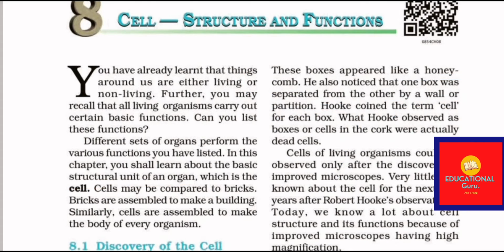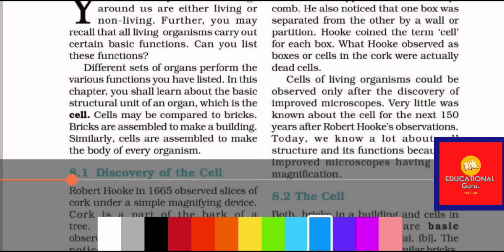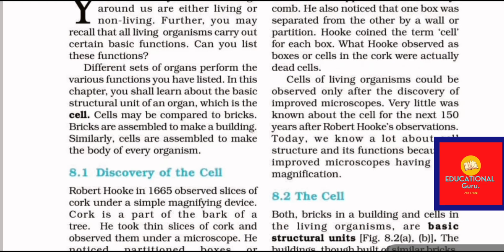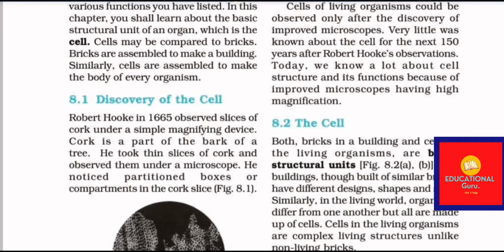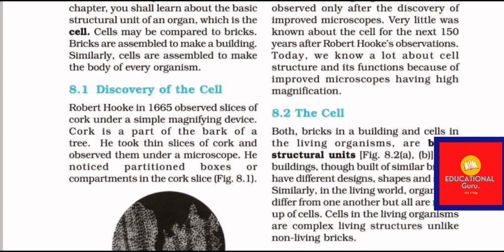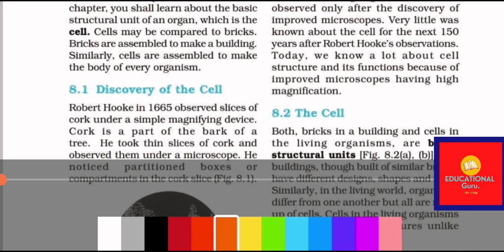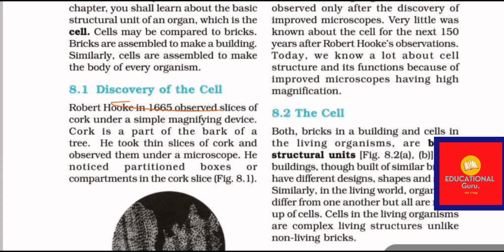So who discovered the cell? The person who discovered the cell is Robert Hooke. He observed cells in the bark of a tree. Robert Hooke found cells in 1665. He observed a slice of cork under a simple magnifying device. He discovered the cell with a simple magnifying device.